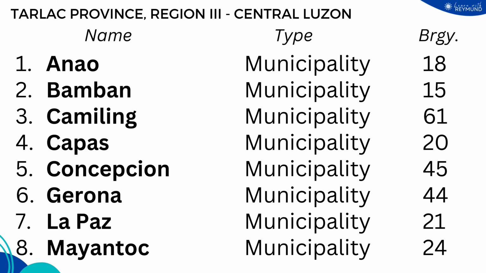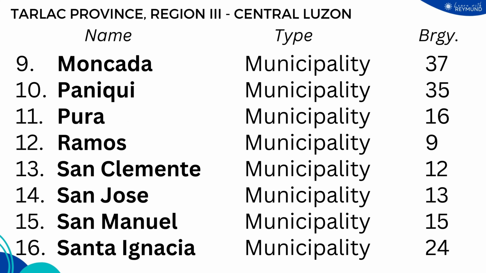The municipality of Anao with 18 barangays, municipality of Bamban with 15 barangays, municipality of Camiling with 61 barangays, municipality of Capas with 20 barangays, municipality of Concepcion with 45 barangays, municipality of Gerona with 44 barangays, municipality of La Paz with 21 barangays, and the municipality of Mayantoc with 24 barangays.